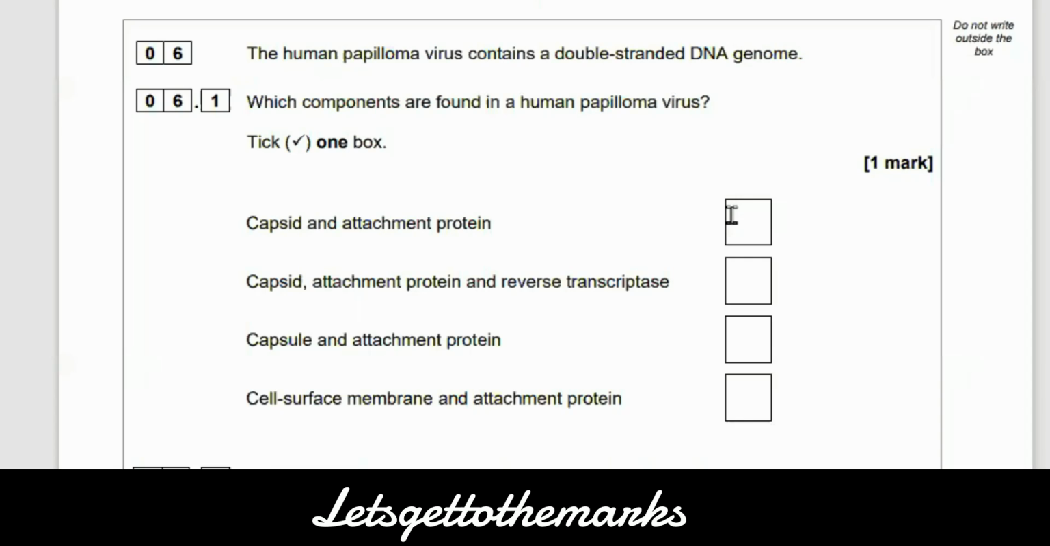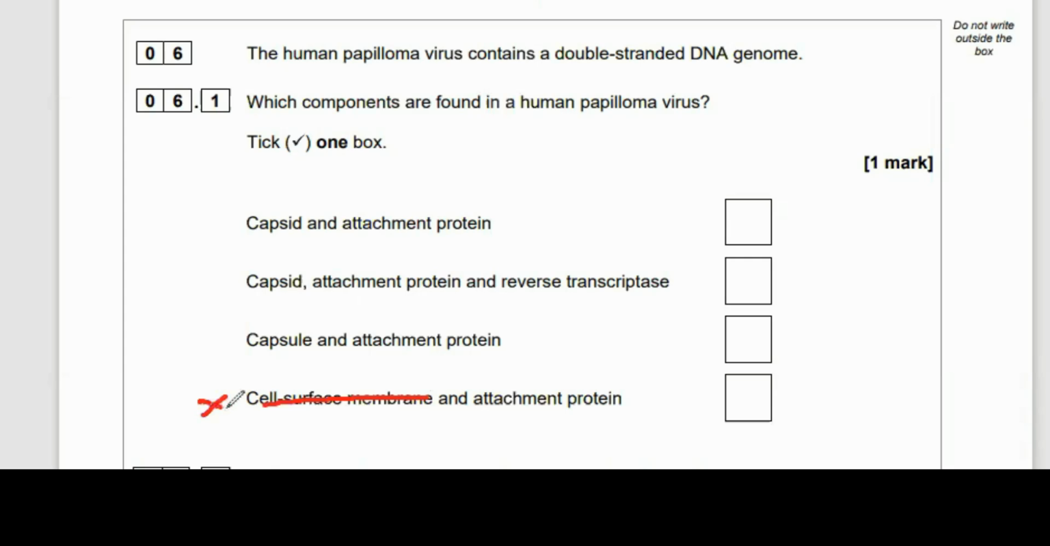Well, let's start at the bottom here. Cell surface membrane and attachment protein. Well, it's not going to have a membrane, is it? It's a virus, and a virus doesn't contain any of the organelles found in cells. A virus is not a cell, it's a tiny particle. In fact, a lot of scientists do not consider them living things because they can't do the metabolic processes of cells, and they don't contain any cellular structures like cytoplasm or cell membranes. So it's definitely not that one.